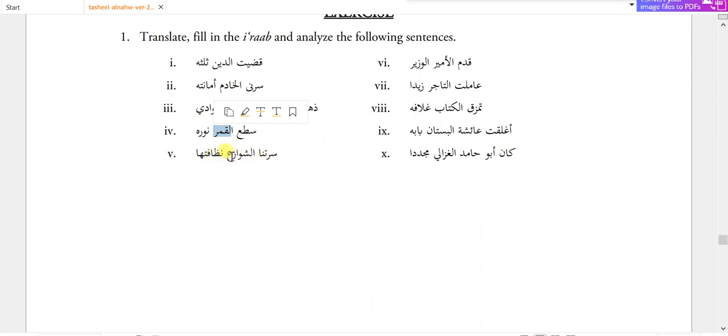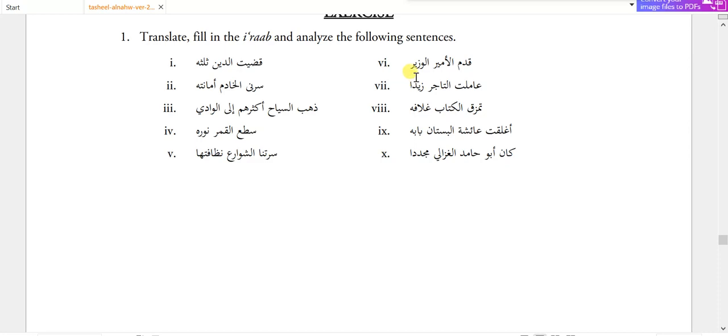Sarratna ash-shawari'u nazafatuha. Sarratna is fail and maful, ash-shawari'u is fail. Nazafatuha here is a badal. It's badalul baz. No, badalul ishtimal, relation. Street, it means its cleanness made us happy.